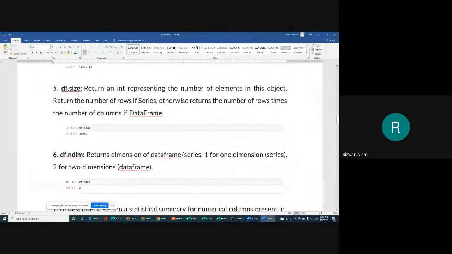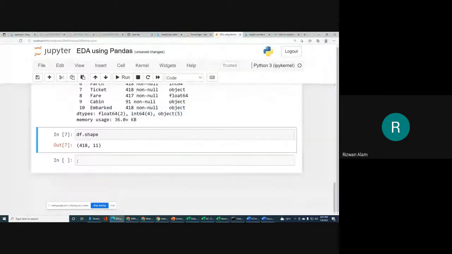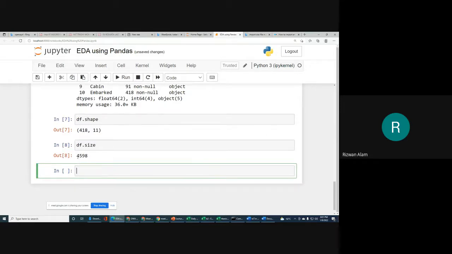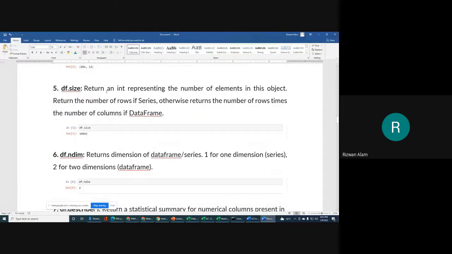Next we have df.size. Size is actually also an attribute of the data frame, so we don't need to write parentheses after size. Simply we will write df.size. So size is 4598, which means it returns an integer representing the number of elements in this object.